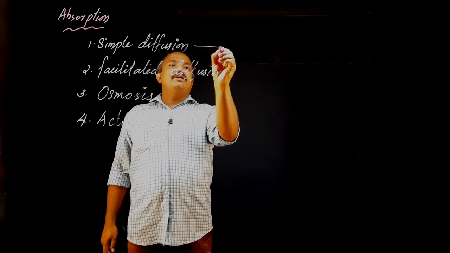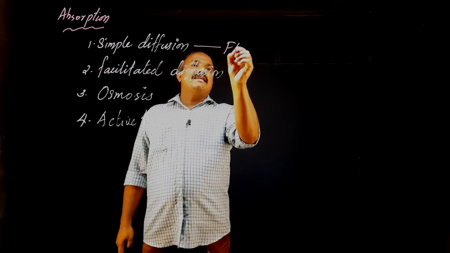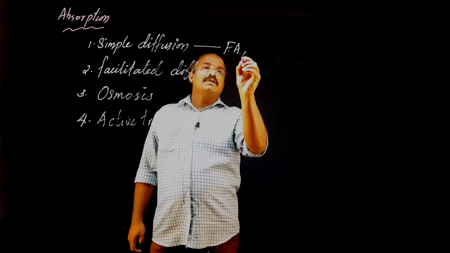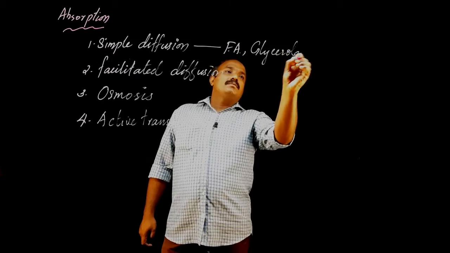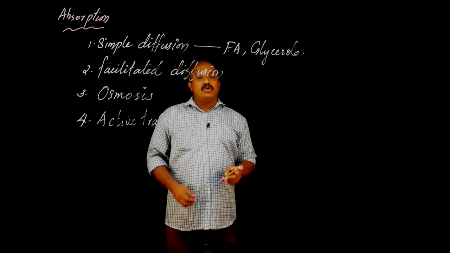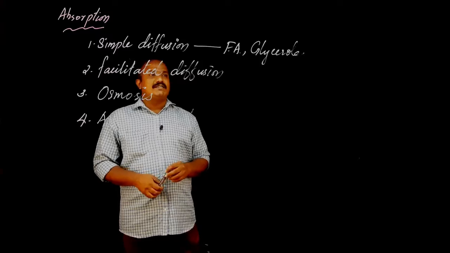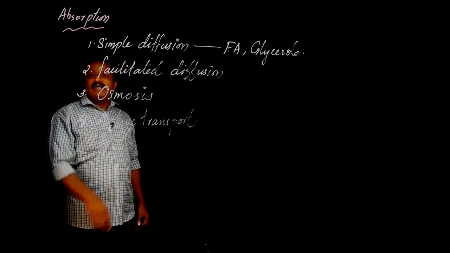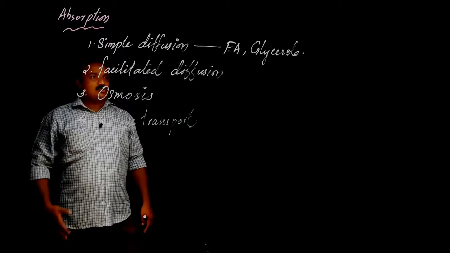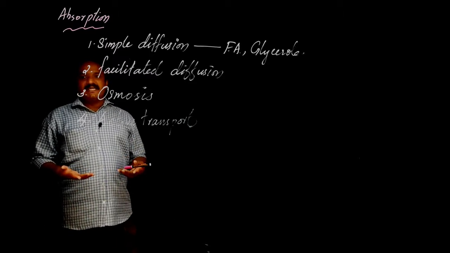So by using simple diffusion, fatty acid and glycerol are absorbed into what? Into the lacteals. That is done with the help of what? Simple diffusion. So through simple diffusion, which nutrients are absorbed?